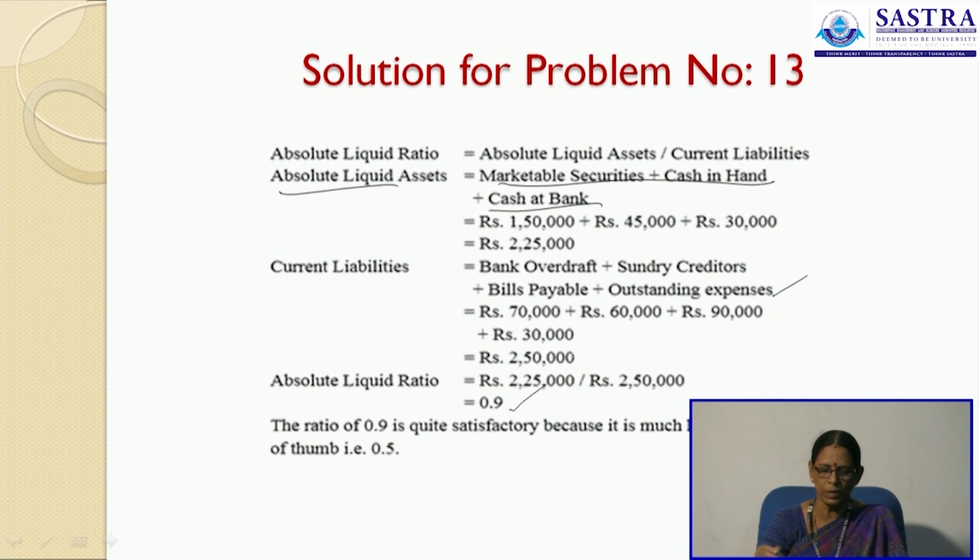So the absolute liquid ratio is 0.9. The ratio is quite satisfactory because it is much higher than the rule of thumb of 0.5. That is, your absolute liquid assets are more than absolute liquid liabilities.